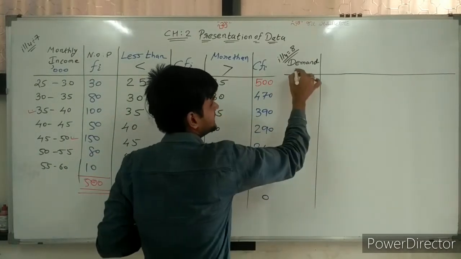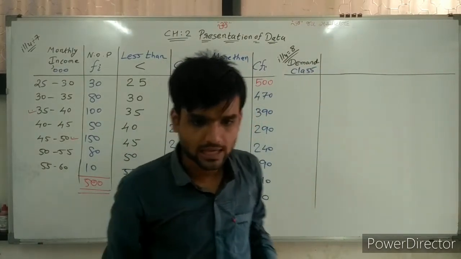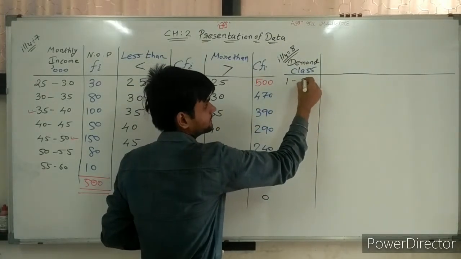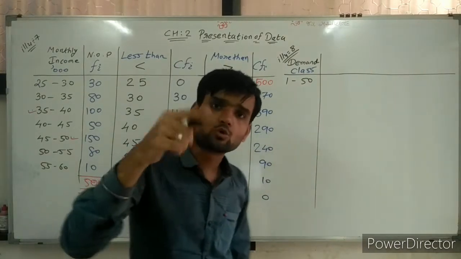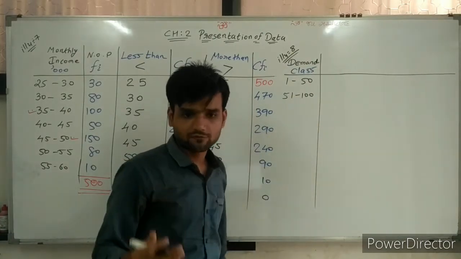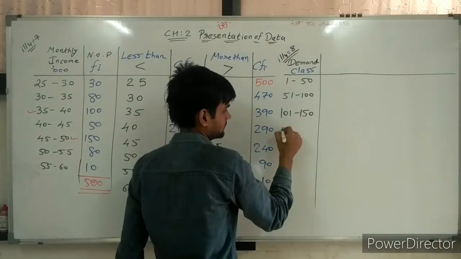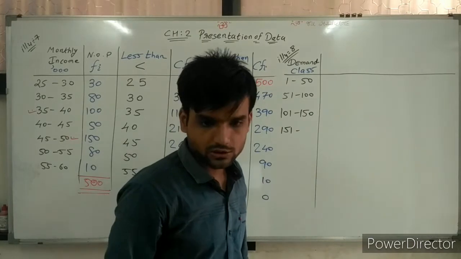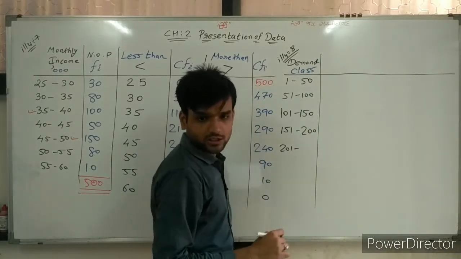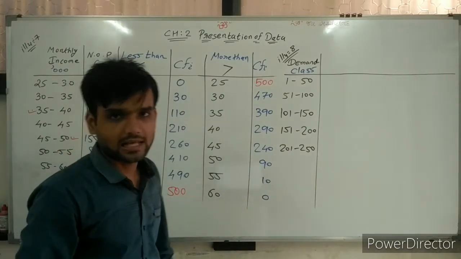Now for demand there are classes given. Which are the classes? First class 1 to 50. So 1 to 50 rooms demand. Then 51 to 100 demand. Thereafter 101 to 150, 151 to 200, 201 to 250. So room demand classes are given.